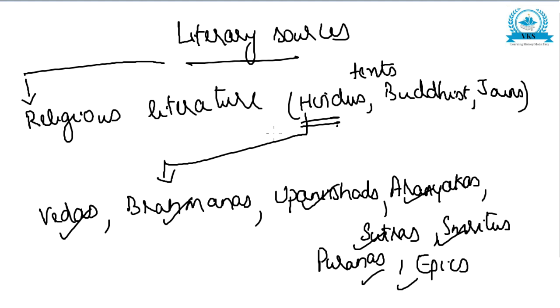So that is what we are going to learn in detail in today's video. Religious literature, or Vedic religious literature. So here religious literature, as I told, consists of texts of Hindus, Buddhists and Jains.